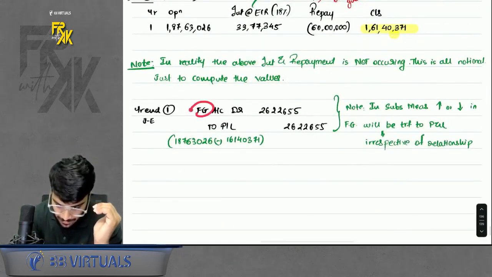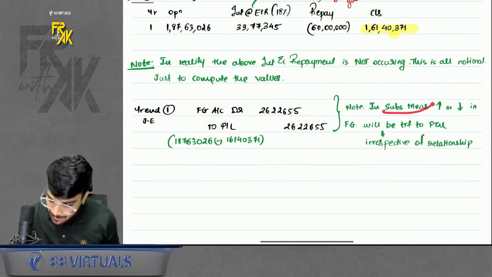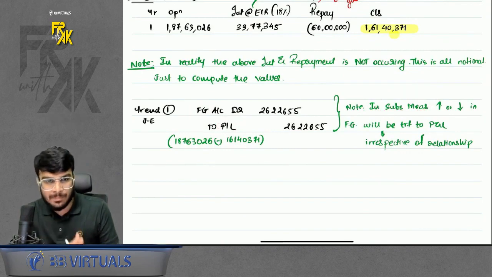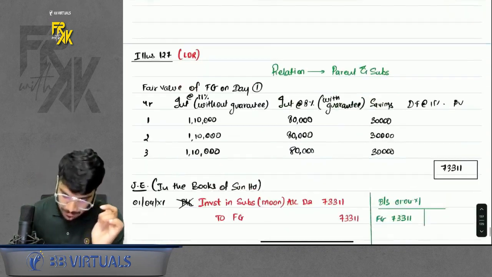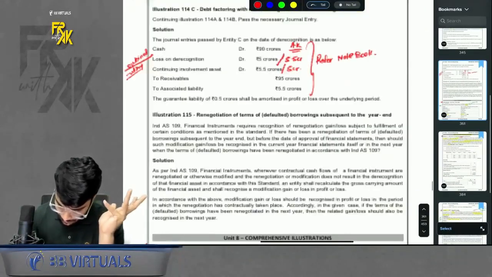Okay, so you will pass an entry financial guarantee to PNL. Sir, always to PNL? The answer is yes. Subsequent measurement difference will always be transferred to PNL, irrespective of any relationship being there or not. To discuss this in more detail, let's do one question now, and that is illustration number 127 of my book.